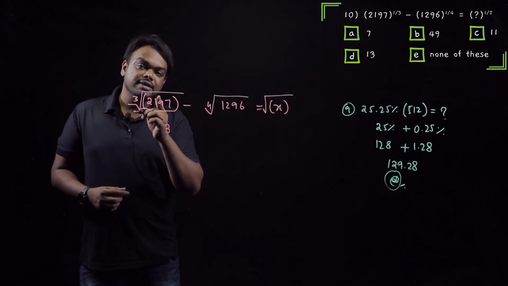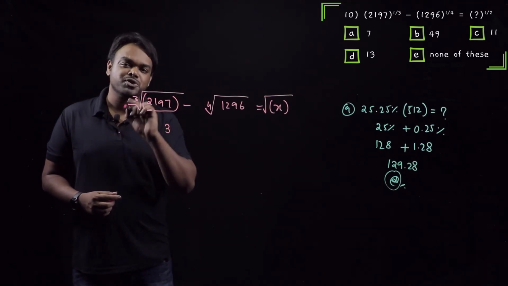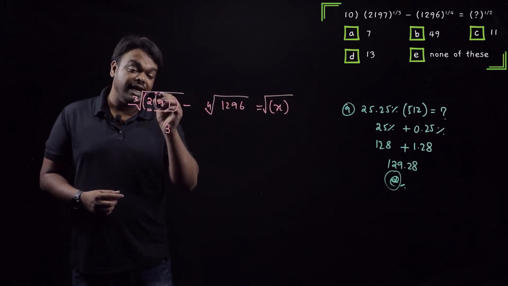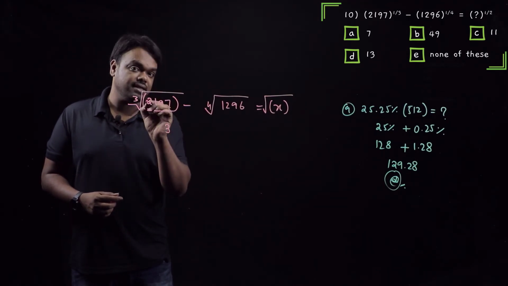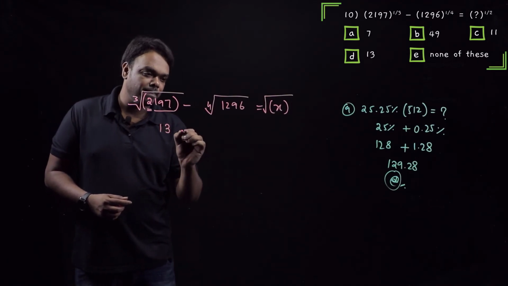Take the nearest perfect cube to 2, which is less than 2. There is only 1, that is 1. 1 cube is 1. If I take 2 cube, that becomes 8, going beyond this number. It should be less than this number. So only 1 can give us that. So this is directly 13 minus.